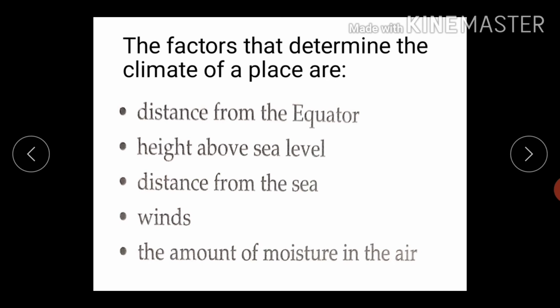Those factors are distance, meaning how far the place is from the equator. The second point is the height of a place above sea level. How distant the place is from the sea. Winds, and how much moisture is present in the air of that place. So all these factors determine the climate of a place.